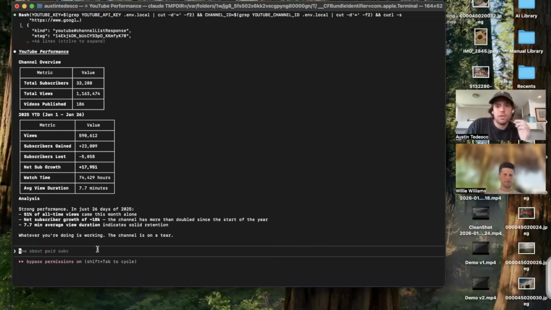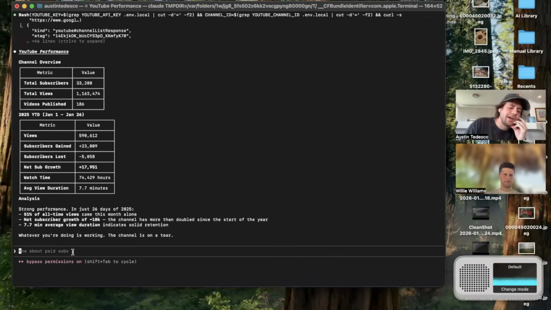So the thing I could do from here now is I can say, all right, can you push this to a new Notion page? And when you're done with that new Notion page, open it so I can see it. And then I also want you to draft an email to Willie, who's on this call, our head of platform, showing a summary of our YouTube performance, a link to the Notion document, and find us a time to meet this week to talk more about how we can use a combination of the Every platform and our YouTube strategy to grow the Every subscription bundle.